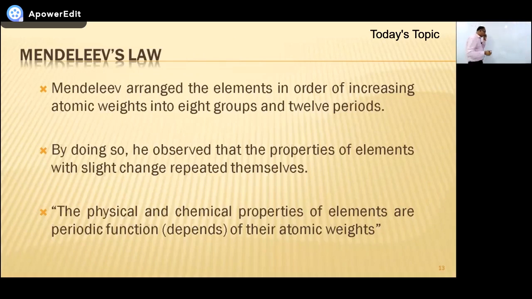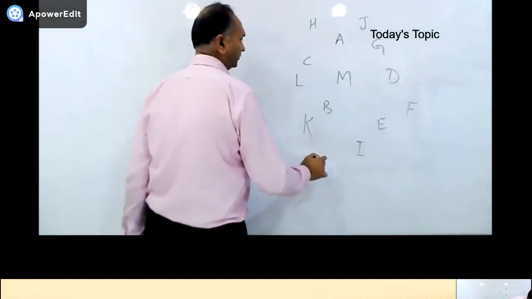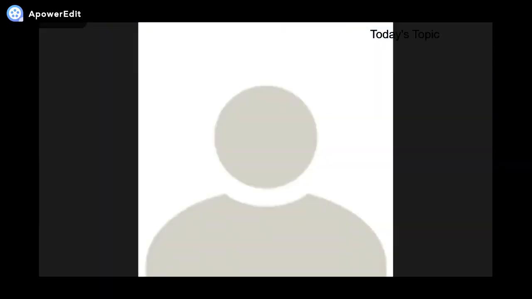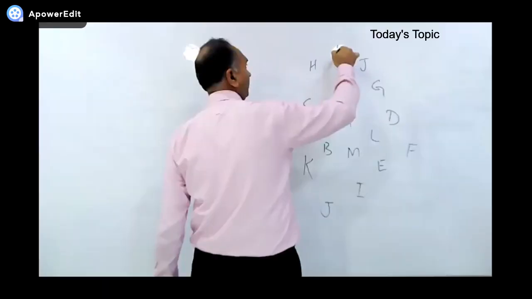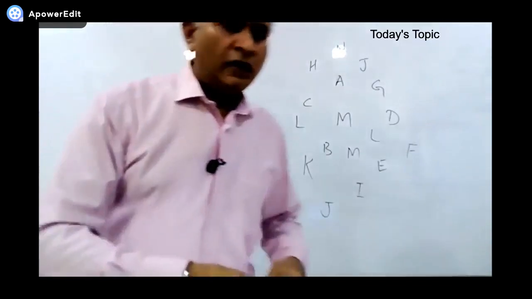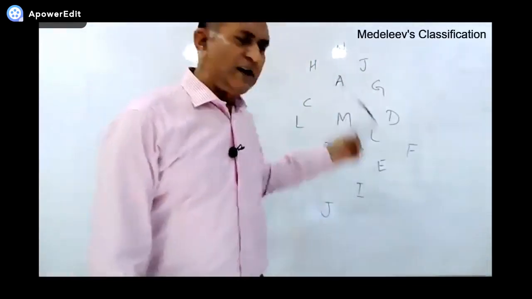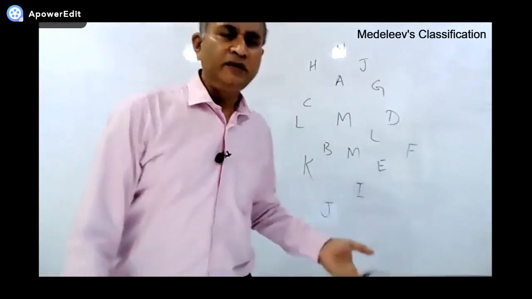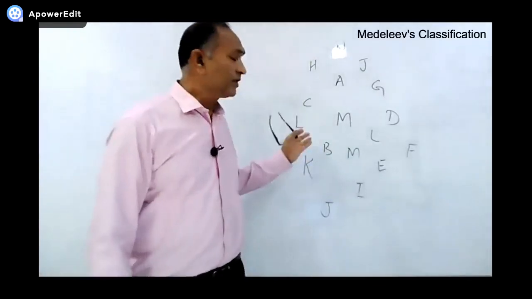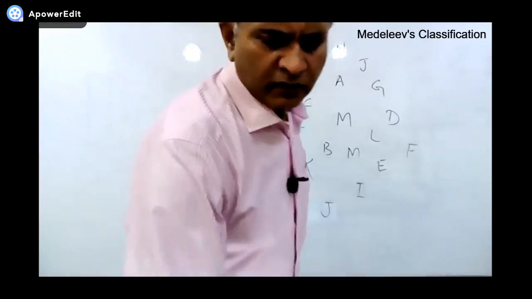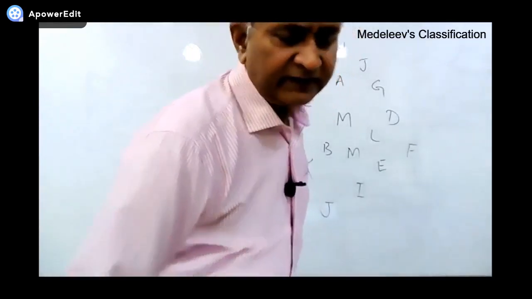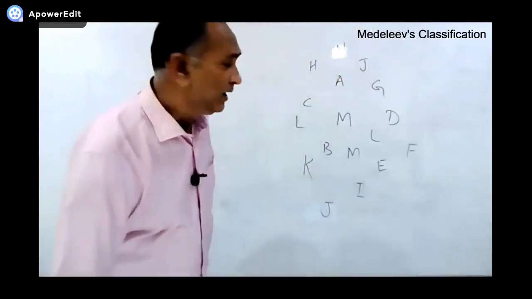So let's suppose I have some elements here. I'm writing some elements over here. Let's suppose these alphabets are representing elements. So let's arrange them alphabetically.